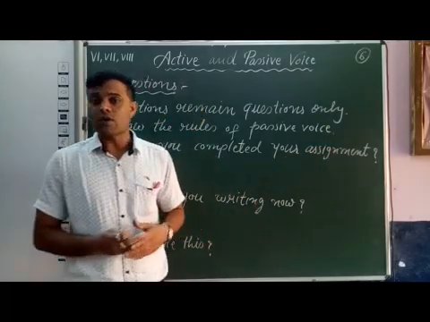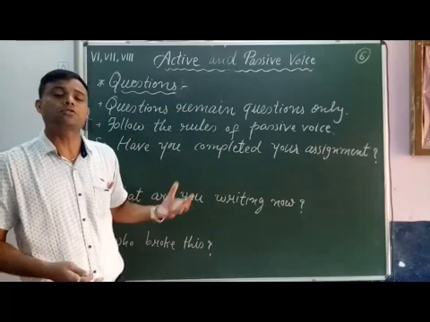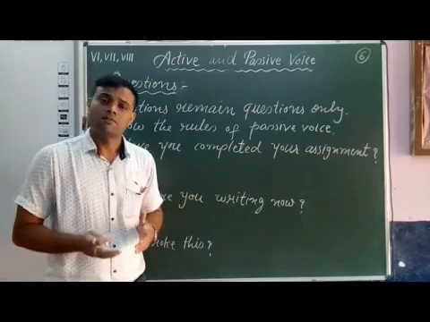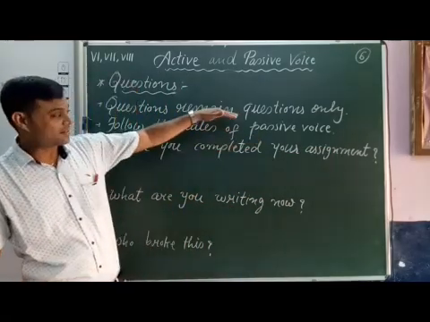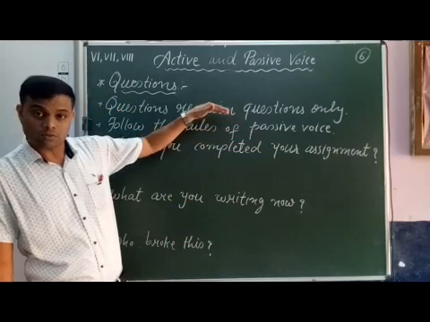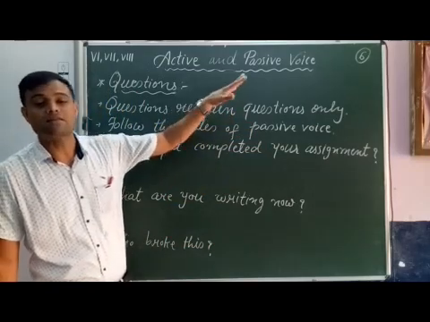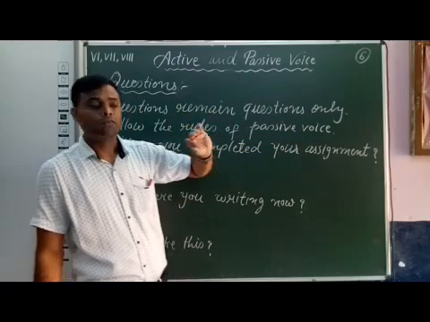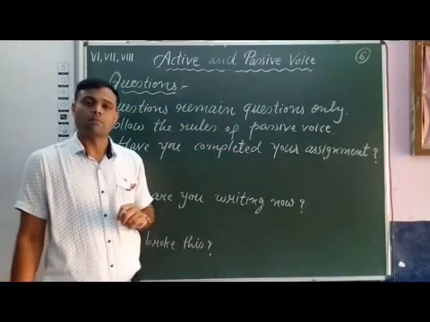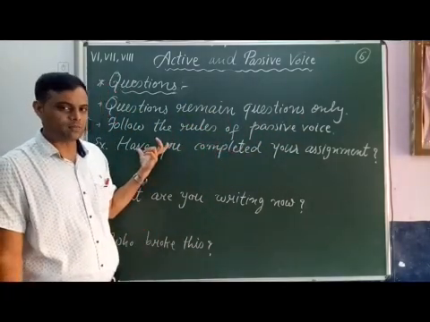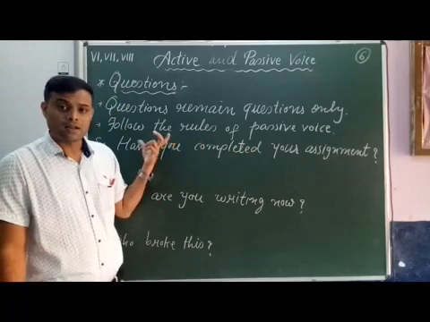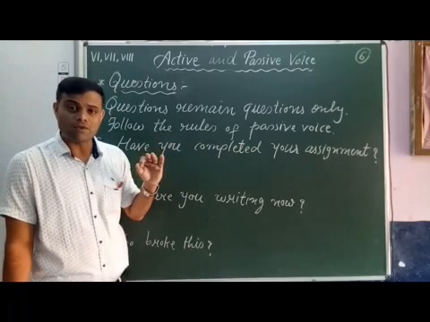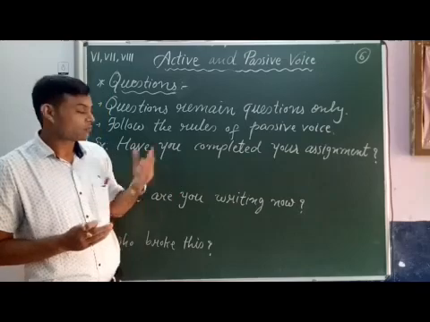Now when we transform this yes no question into passive voice, as we have to maintain that a question remains a question only, first the helping verb. The tense of the sentence is present perfect, and the present perfect helping verbs are have or has.